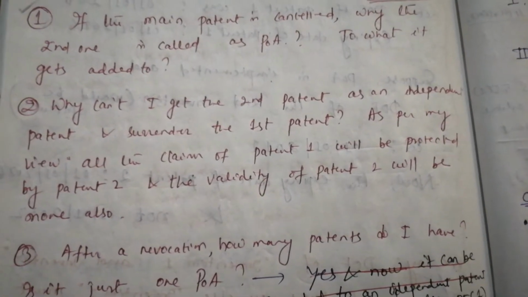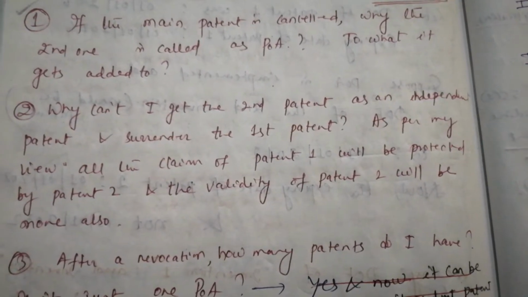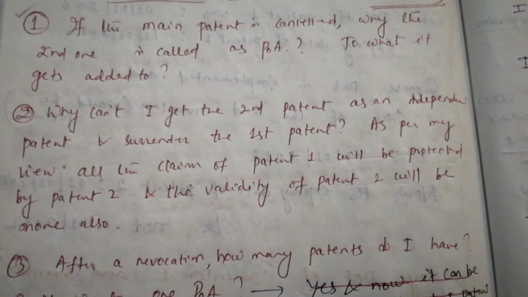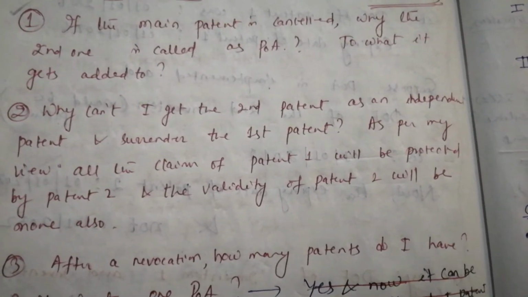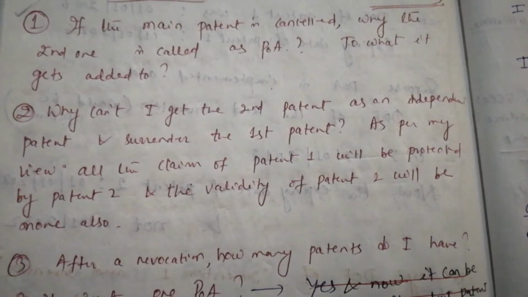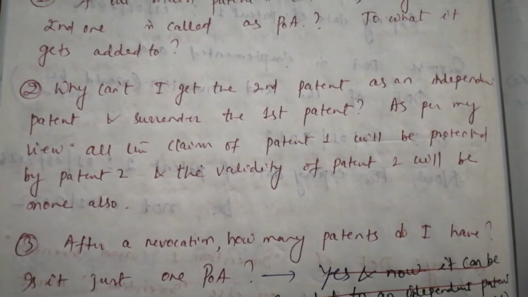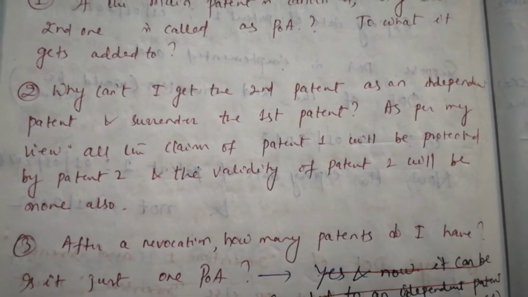Query number 2 is, why can't I get the second patent as an independent patent and surrender the first patent? As per my view, all the claims of patent 1 will be protected by patent 2 and the validity of patent 2 will be more also. Query number 3. After a revocation, how many patents do I have? Is it just one patent of addition?